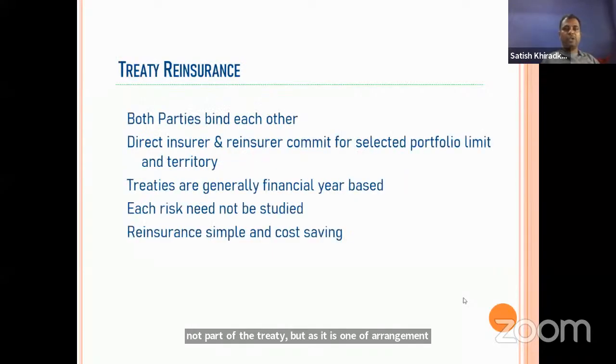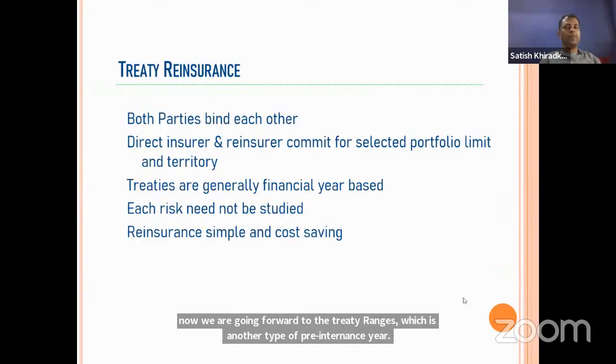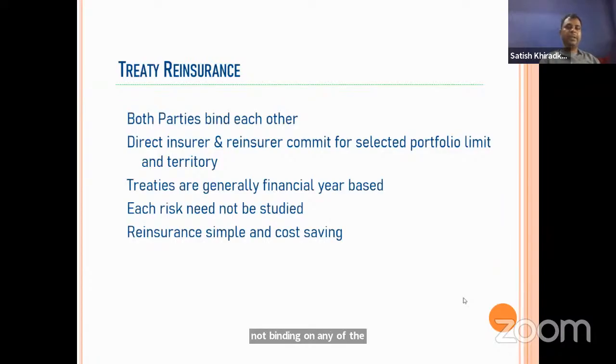Okay, moving forward, treaty reinsurance. I hope facultative is clear now. Now we are moving forward to treaty reinsurance, which is another type of reinsurance. Here, see, in facultative we have seen that it is not binding on either party, but in treaty it is binding on both parties, because it is a pre-decided contract. Whatever comes under the purview of the treaty, the insurer must cede that risk and the reinsurer must accept it. There is no option for either party.